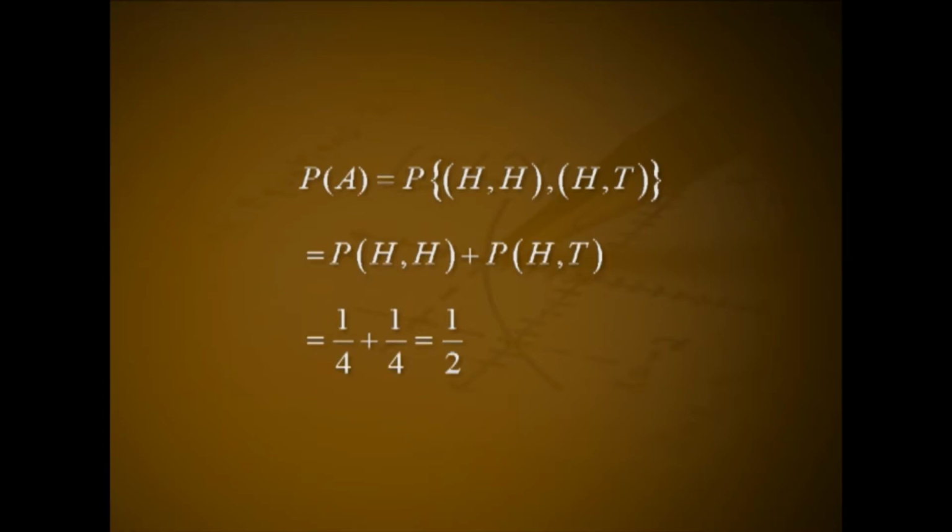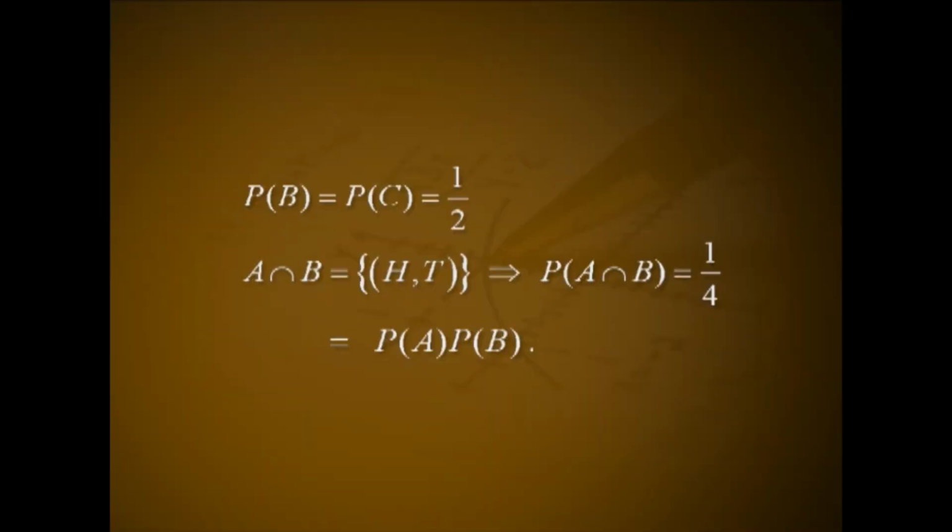Then P(A) = P({HH, HT}) = P(HH) + P(HT) = 1/4 + 1/4 = 1/2. In a similar way, P(B) = P(C) = 1/2.